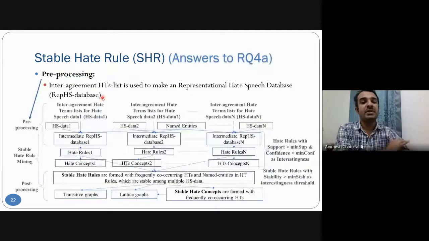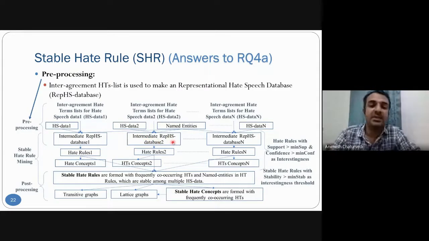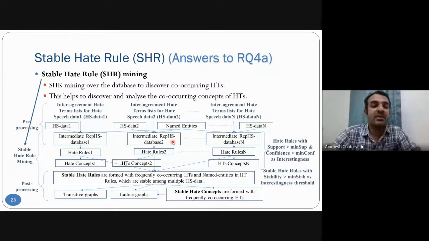For pre-processing, we have processed the n hate speech data to generate the intermediate representational hate speech data, and after that we have done the stable hate rule mining. With this, n hate rules are generated with support greater than minimum support and confidence greater than minimum confidence.